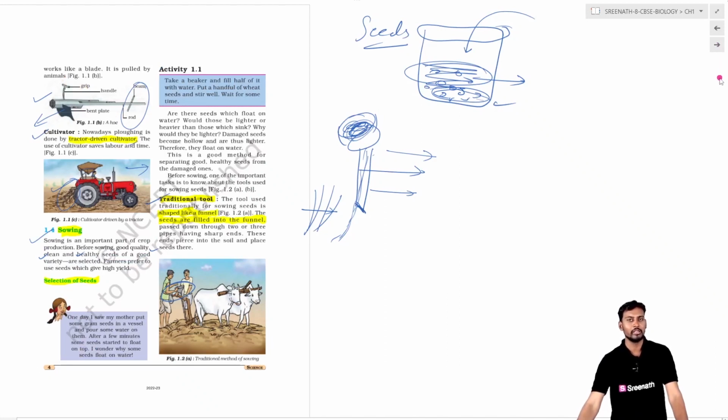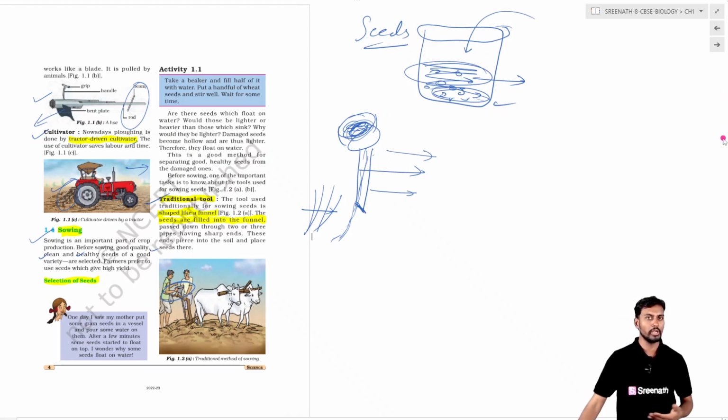The main aim of ploughing is to bring the soil from the lower surface to the top surface. The top nutrient soil can be brought up, the soil is loosened for plantation, aeration is bettered, and water can be evenly distributed in the fields.